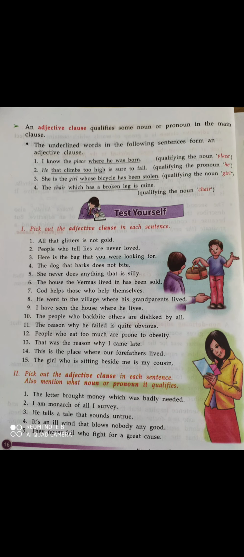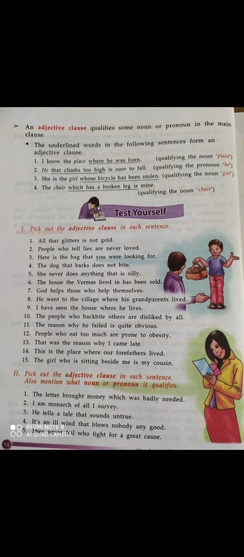So of courage here is an adjective phrase and now we have to put an adjective clause. The sentence could be like this: we all admire a man who has courage.